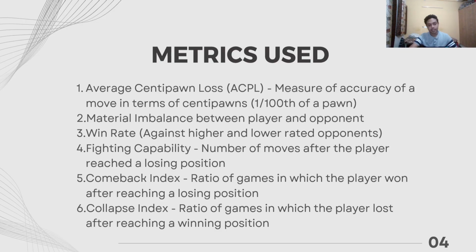The next one is the comeback index. As the name suggests, it's the ratio of games in which the player wins the game after reaching a losing position. And the collapse index is basically vice versa, the ratio of games in which the player lost after reaching a winning position.